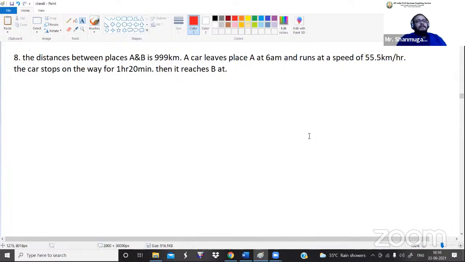So the first point, the distance between the place A and B is 999 kilometers. In the question itself, they have mentioned point A to point B, so the total distance is 999 kilometers. And a car leaves from place A at 6 a.m. So from this point, a car has started its journey.